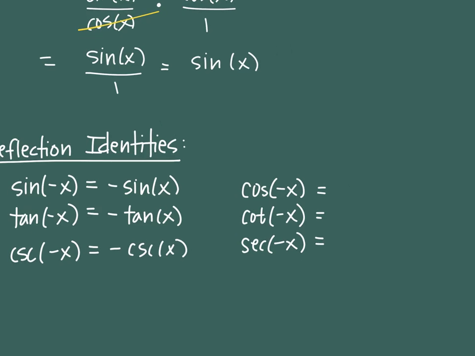But the difference with these is that they're equal to their positive self, not their negative self. Cosine, cotangent, and secant are all equal to their positive. So in those 3, you can take their negative versions and replace them with their positive versions.